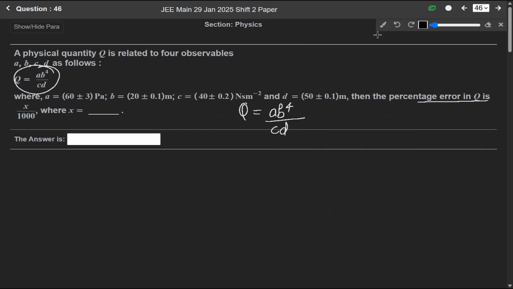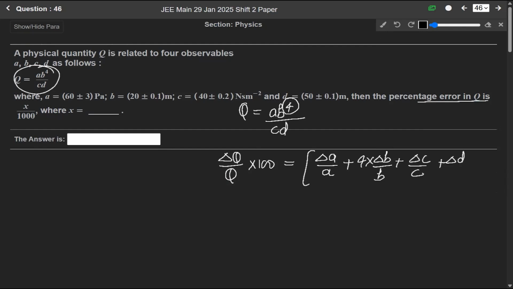So percentage error in Q, delta Q over Q into 100, will be equal to delta A over A plus, since this power is 4, 4 into delta B over B plus delta C over C plus delta D over D, into 100. Since percentage error we have to find.